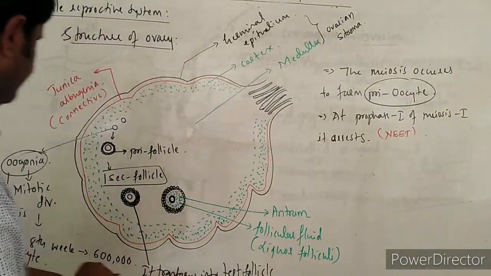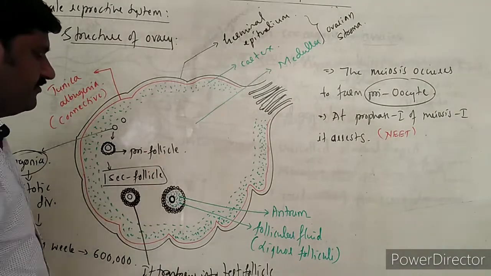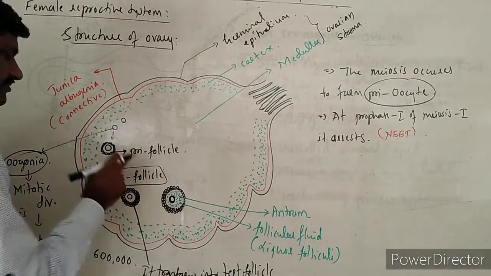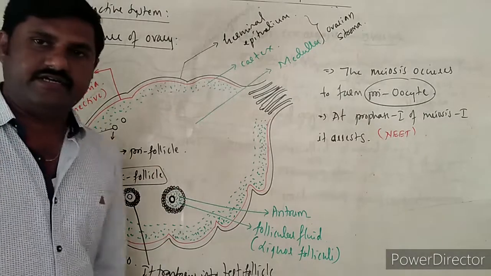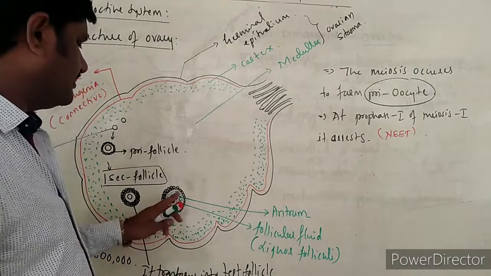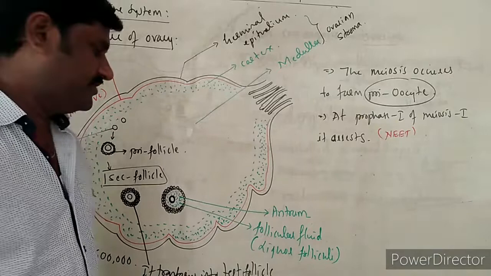And after this, these become primary follicles, and later they become secondary follicles. Secondary follicles become enlarged, and they are characterized by the presence of the antrum as well as the liquor folliculi, right?